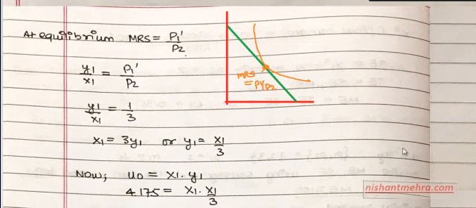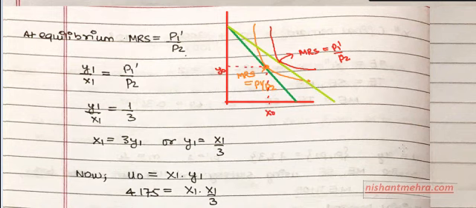Now suppose the price ratio has changed. The condition remains the same, MRS equals the price ratio, but these parameters will differ. Earlier it was P1 upon P2, now it is P1 dash upon P2. Earlier MRS was calculated at what? You were consuming X naught and Y naught.